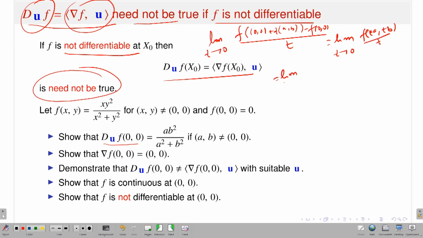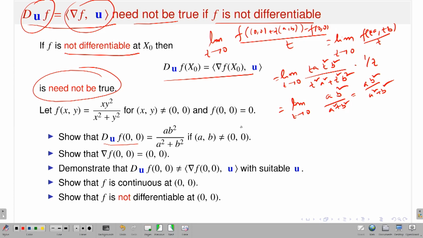Calculate it: the limit as t approaches 0, f of (ta, tb) means t a times t squared b squared, divided by t squared a squared plus t squared b squared, times 1 by t. That is very important, which in my last lecture I forgot. Now you see the denominator has t cubed and the numerator has t cubed, so everything gets cancelled. You will have a b squared over a squared plus b squared. So the limit exists, and that is exactly what I have written. So the directional derivative exists at the point (0,0) in any direction (a,b) non-zero.